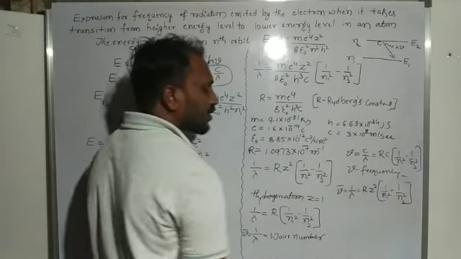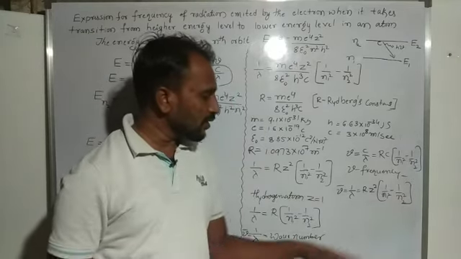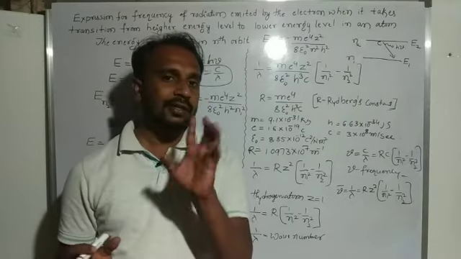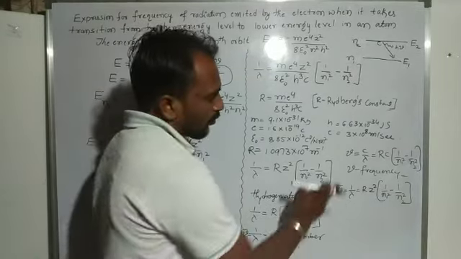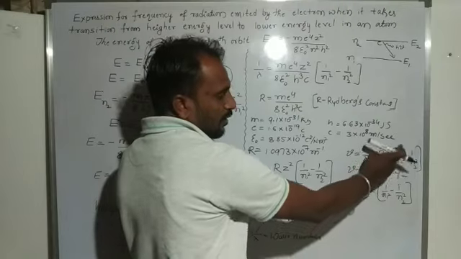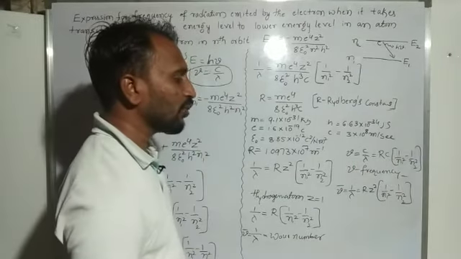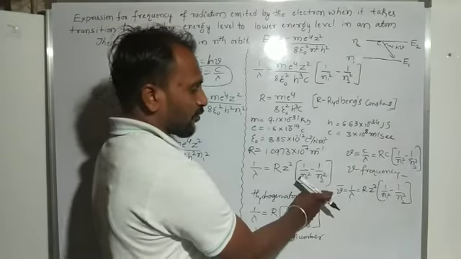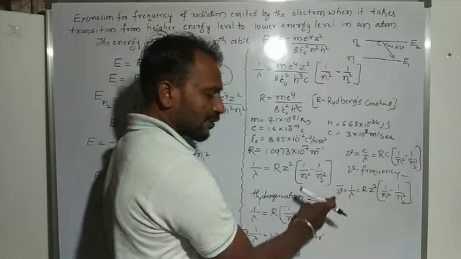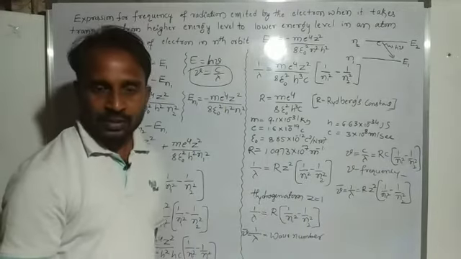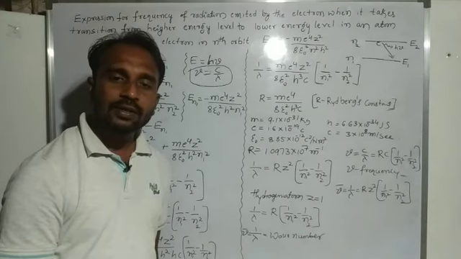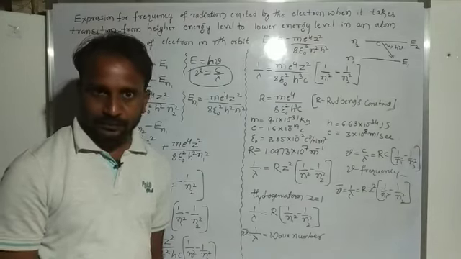Almost all cases we consider a hydrogen atom, so the Z value is always 1. Frequency means R into c into 1 by n1 square minus 1 by n2 square, and this one is the wave number. Wave number means the number of waves per unit length.